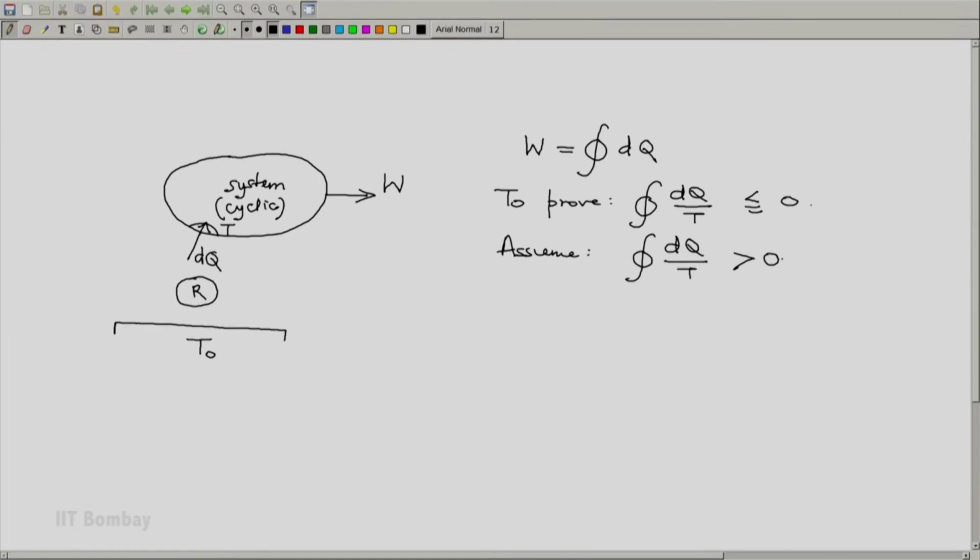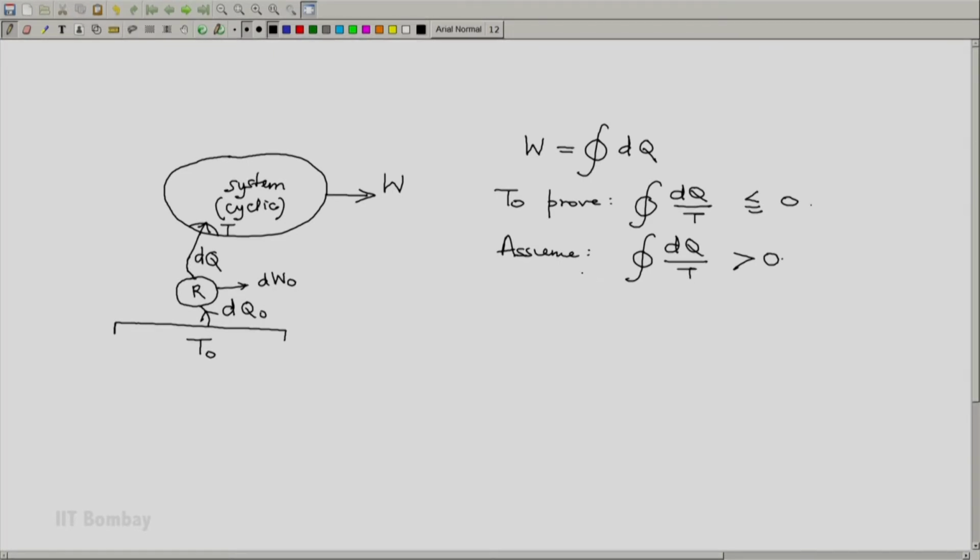It would extract from this reservoir dq naught, provide this dq to the system, and the work would be dw naught. So, this is the scheme.